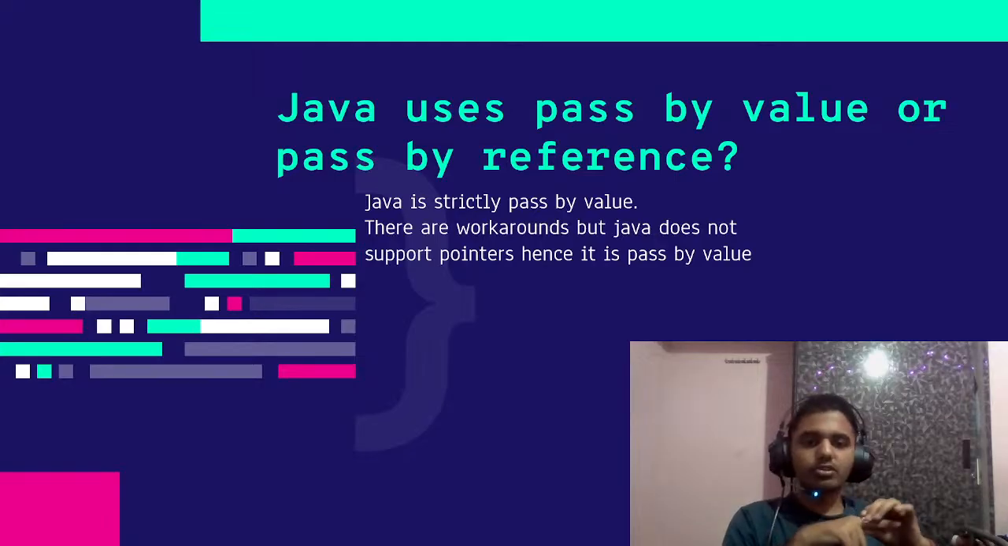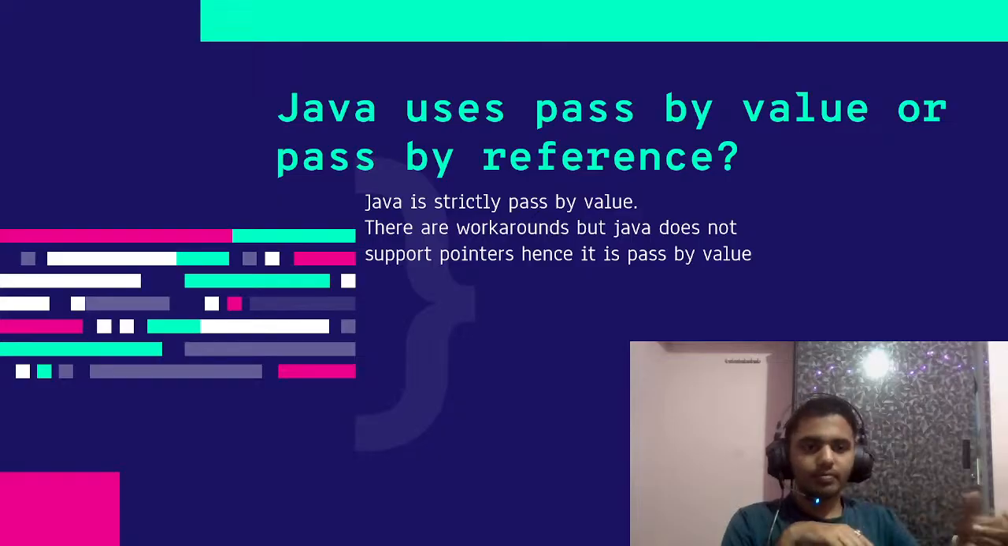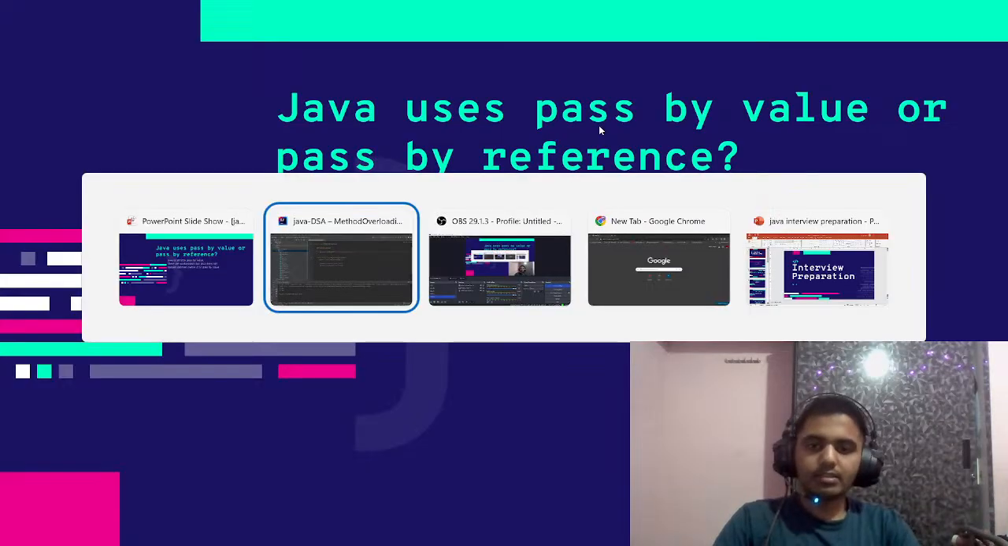Does Java use pass by value or pass by reference? Java is strictly pass by value only. Why? Because we don't use pointers in it. Whenever you pass your parameters into a method, it is passing a copy of your variables. There are workarounds, but it does not use pointers. That's why it's strictly pass by value. Let's see an example of it.